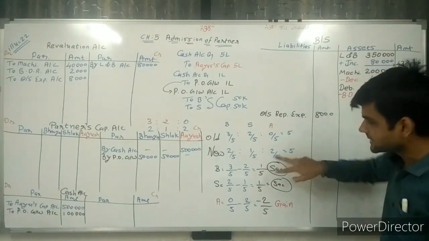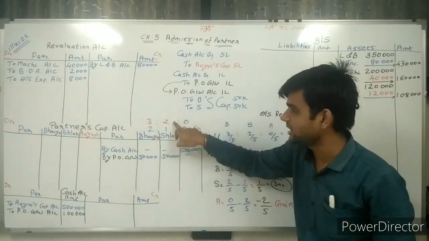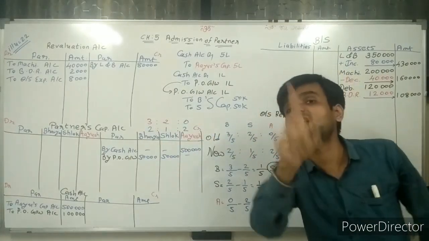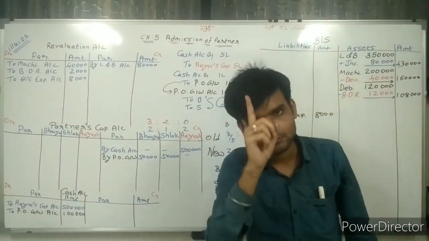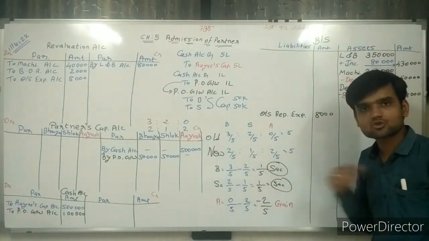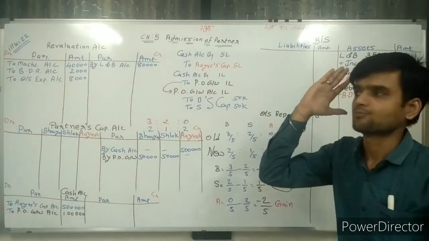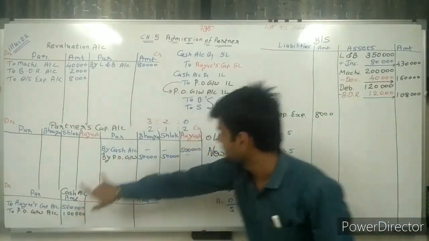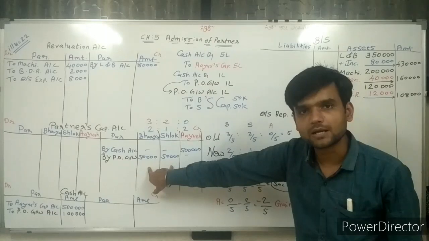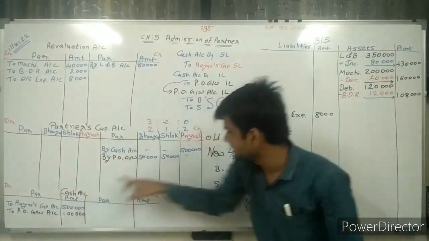The sacrifice ratio, and since the sacrifice ratio is equal, it is equally distributed. Here we are not taking the 3:2 P&L ratio; we are taking the sacrifice ratio. So without doing this journal entry also, we can directly distribute the 1 lakh rupees among the partners.